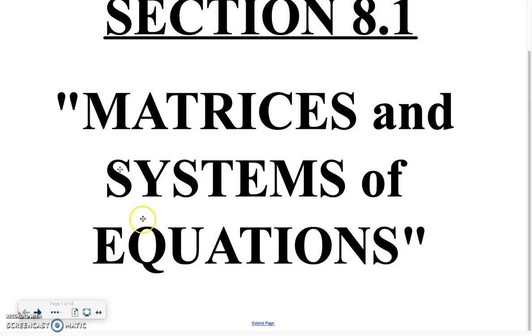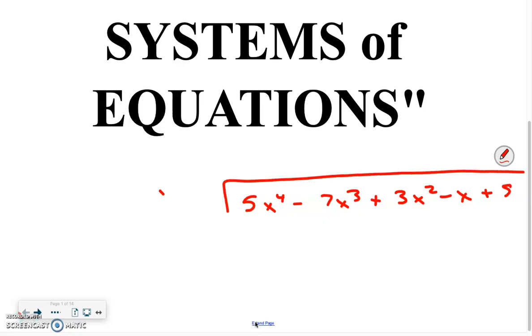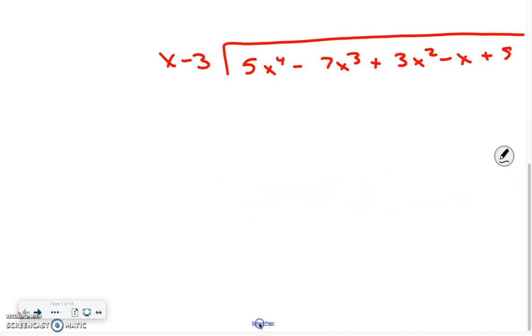So if you recall polynomial long division, again, just making this up: 5x to the fourth minus 7x cubed plus 3x squared minus x plus 5, and we're dividing this by x minus 3. Okay? Everybody remembers doing this stuff? We really loved it, if I recall. Again, this was definitely a top 10 thing that we did so far. Favorite thing in all of math.